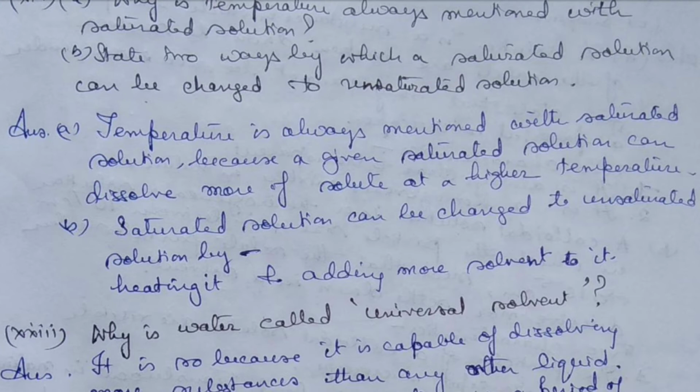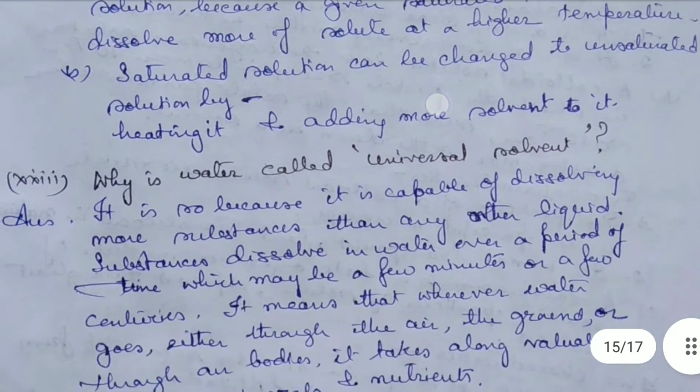Still it can dissolve more of salt. That is, when we raise the temperature, the solution becomes unsaturated. Or if we add more solvent, that is more water, to it, then the solution again becomes unsaturated and it can dissolve more solute. Okay, so I think you have understood how a saturated solution can be changed to an unsaturated solution.